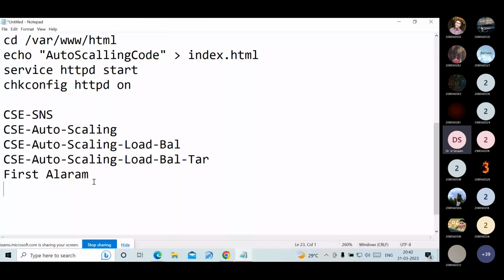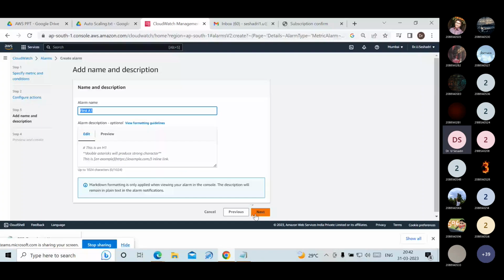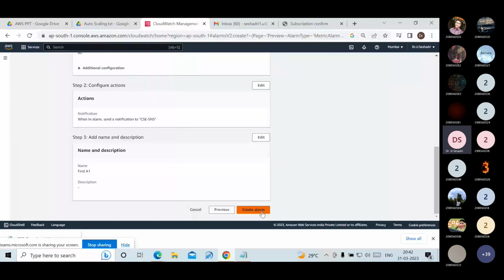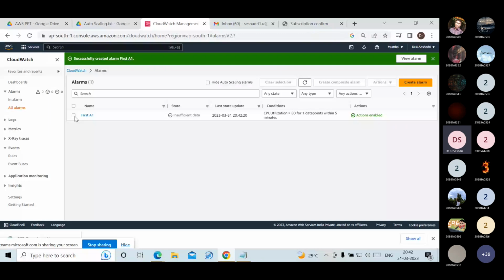Click on next option. Create alarm. See that, First A1 is created. That is, when CPU utilization is reaching 70%, one CPU is added.